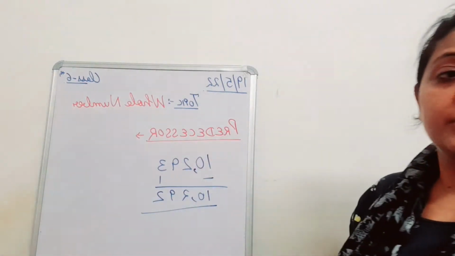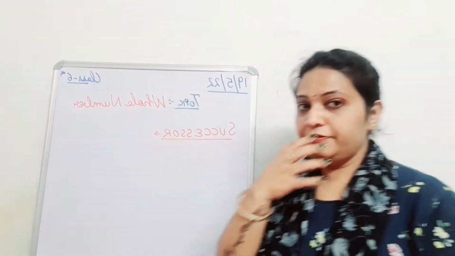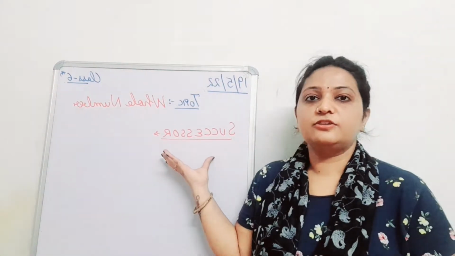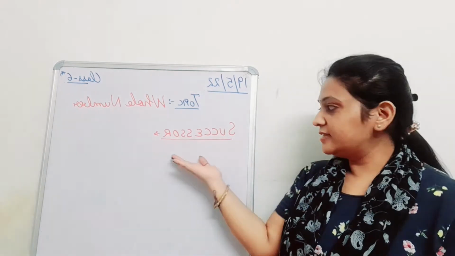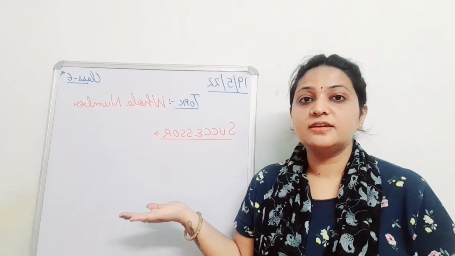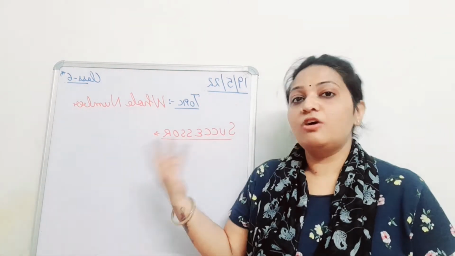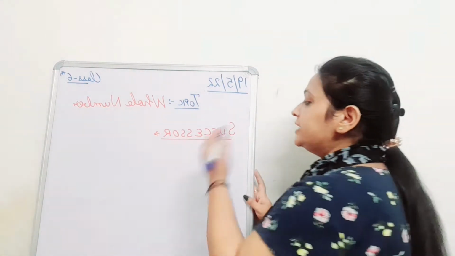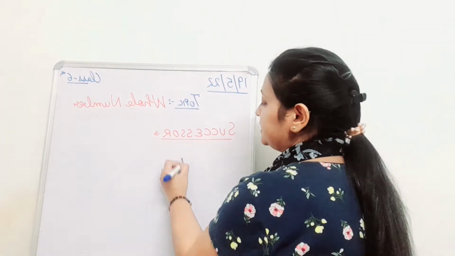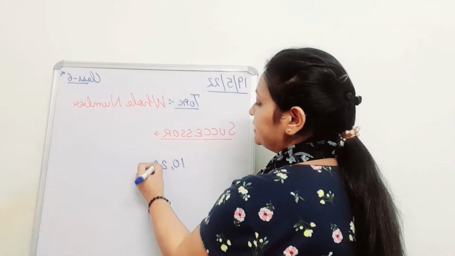Now we have one new keyword in front of us. What is written over here? Successor. What do you mean by successor? Do we have to add one or subtract one? Very right. Again I am taking the same number, 10,293.